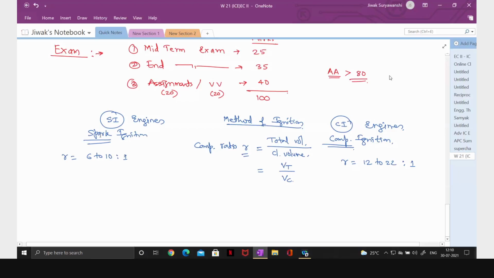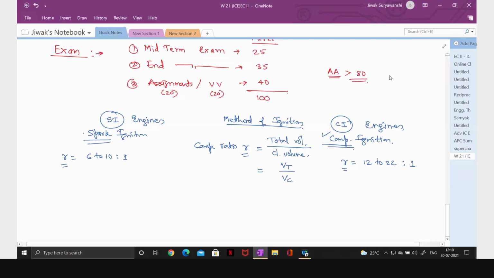Now, coming to this compression ratio, okay. Here we are employing a lower compression ratio. Here we are employing a higher compression ratio. So by employing a higher compression ratio, you will ensure that the temperature is higher than the self-ignition temperature of fuel at the end of compression stroke, so that there should be spontaneous ignition. So that's why we call it compression ignition.